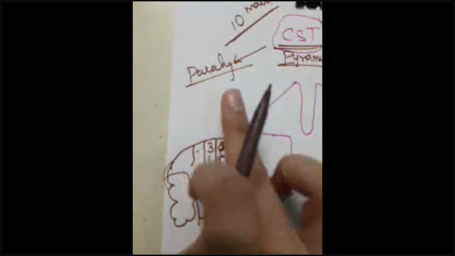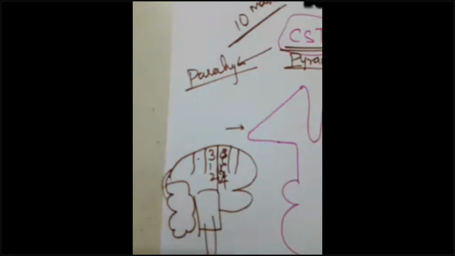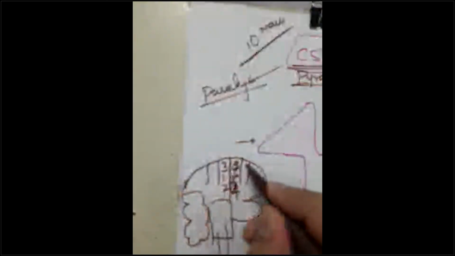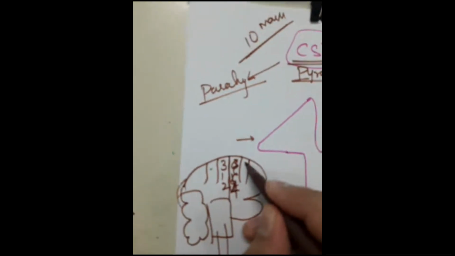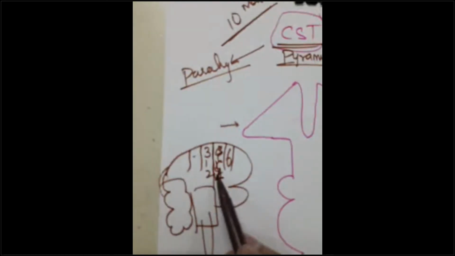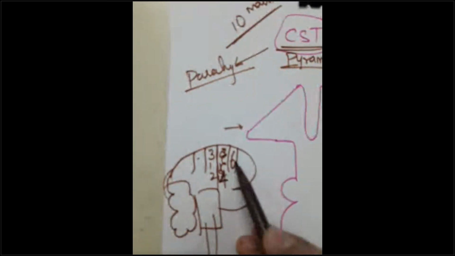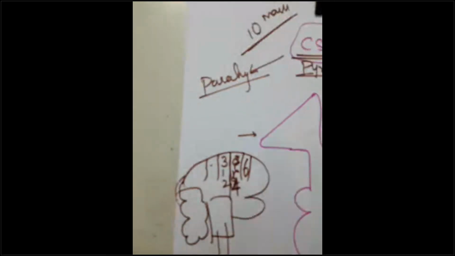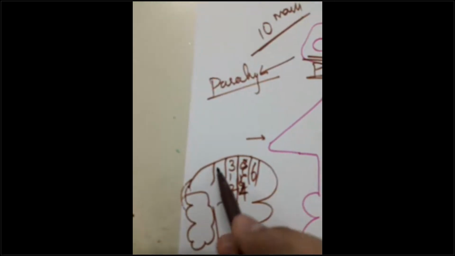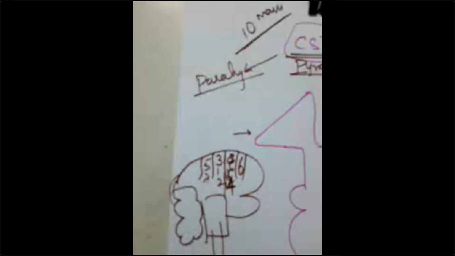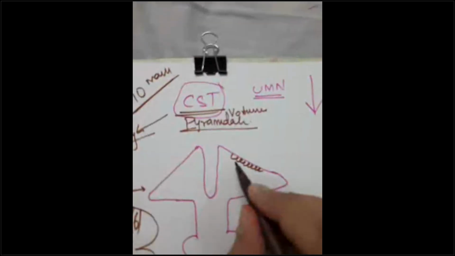Anterior to the central sulcus, we have the primary motor area, number 4, and the premotor area, number 6. The primary somatosensory area is 3, 1, 2, and the somatosensory association area is 5, 7. No need to remember that. Only remember 4, 3, 1, 2 and 6. So these are the areas of the brain.